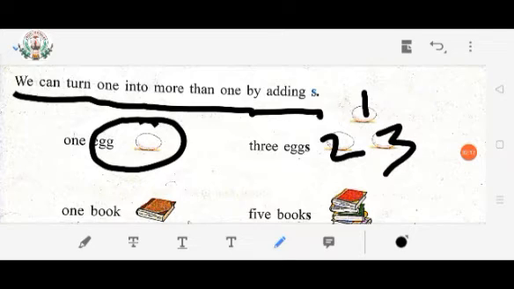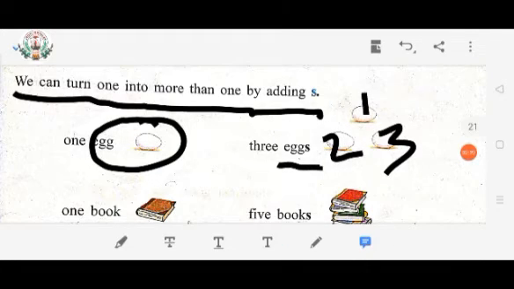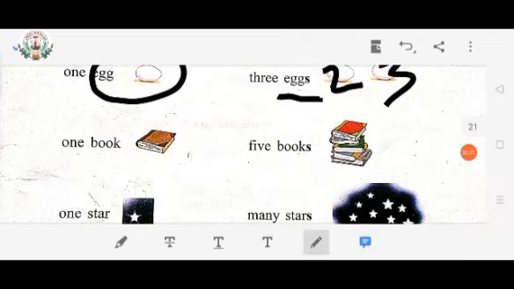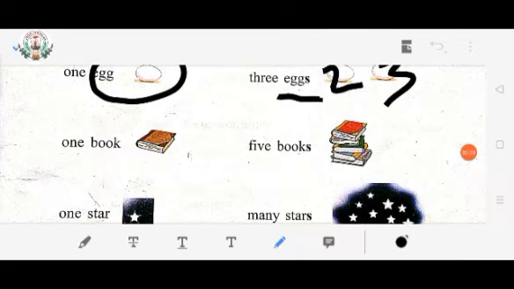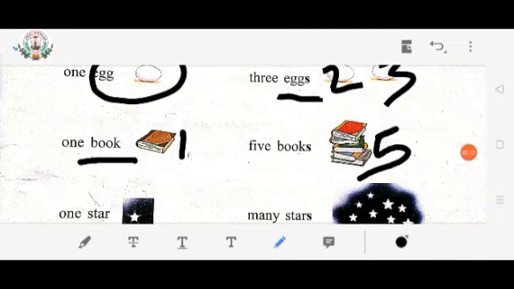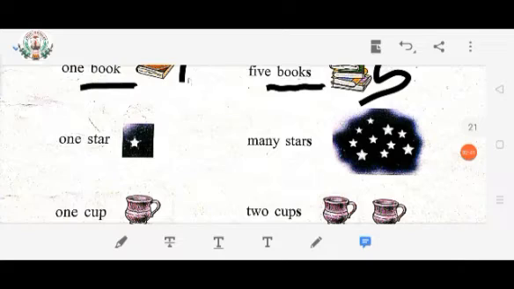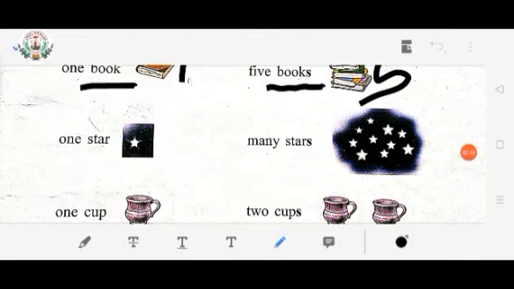So, the spelling of egg is E-double-G-S, eggs. Look at the second picture, children. Here only one book is there. So the spelling of book is B-O-O-K, book. Here 5 books are there. So the spelling is B-O-O-K-S, books.